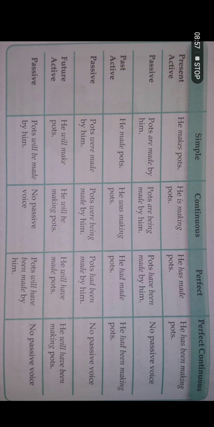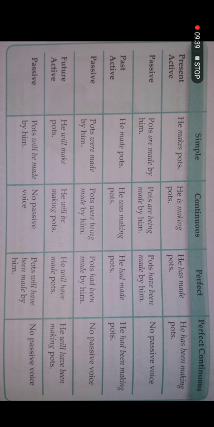Here is a chart for you students. This chart is also in your books. You can learn from it what changes you have to make while changing the active voice into passive voice. I will also brief you about these changes. You can look at these changes: simple sentences, continuous sentences, perfect and perfect continuous tenses. While changing an active sentence into passive, in a simple sentence some changes are made: helping verbs are added, the third form is added, the subject is made object, and the object is made subject.